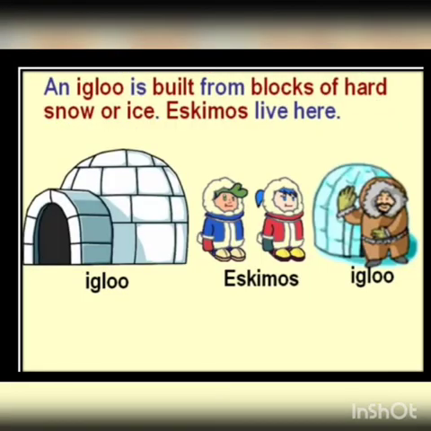Now the next one is an igloo. An igloo is built from the blocks of hard snow or ice. Eskimos live here. You can see the pictures of Eskimos and igloo below. These kinds of houses are present in the snowy places like Antarctica.